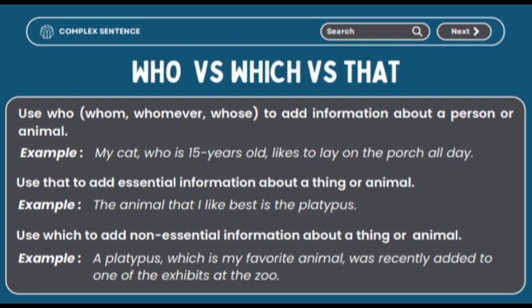Use that to add essential information about a thing or animal. Example: the animal that I like best is the platypus. Use which to add non-essential information about a thing or animal. Example: a platypus, which is my favorite animal, was recently added to one of the exhibits at the zoo.